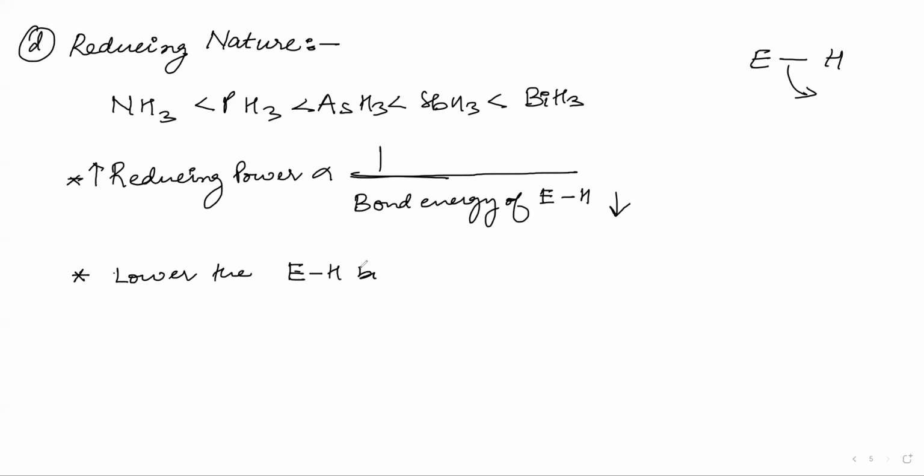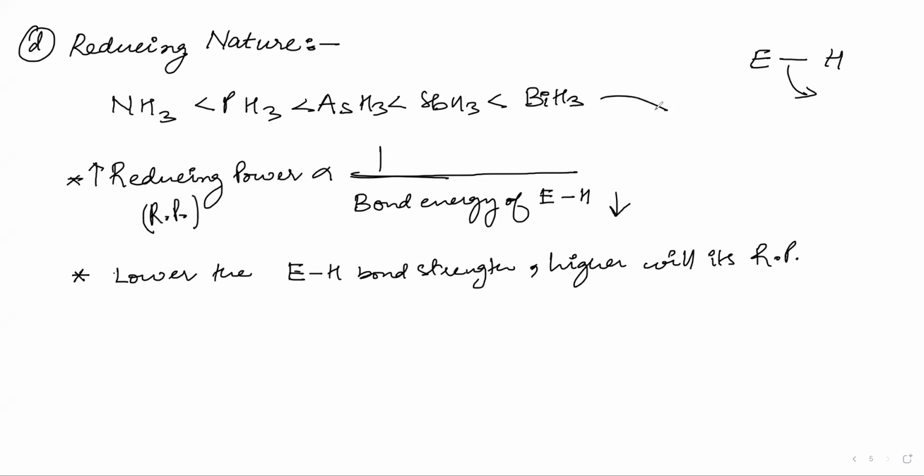Now write this statement: the lower the E-H bond strength, the higher will be its RP. What is RP? Reducing power. Now why does BiH3 have a very low bond energy?